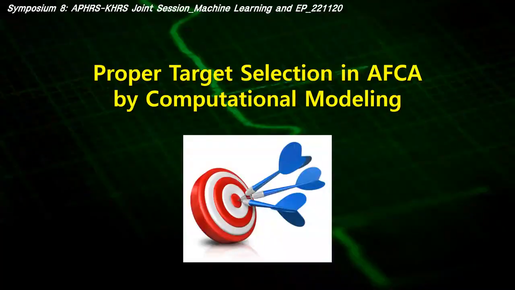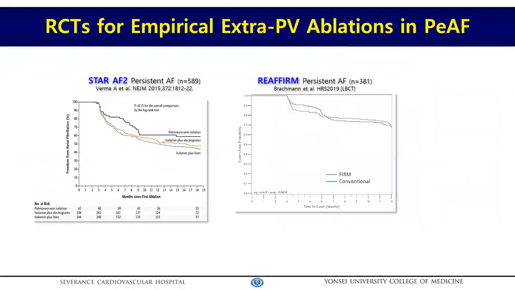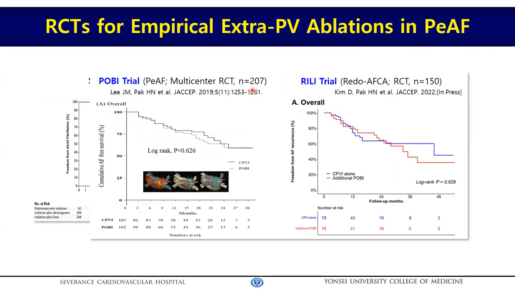Okay, let me switch gear and move to the proper target selection in the AF population. Although the rhythm outcome of persistent AFib is not good enough, there is no consensus for the benefit of empirical extra-PV ablation. STAR-AF2 failed to prove the superiority of electrogram-guided or linear ablations. REAFFIRM also did not show the usefulness of rotor ablation.